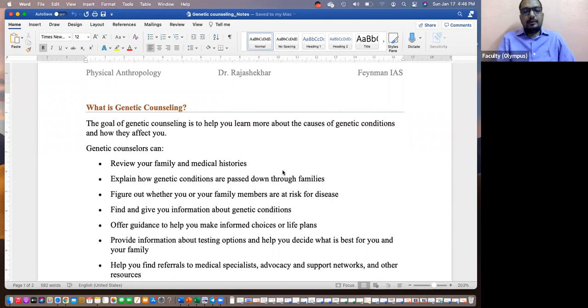Genetic counseling is a process where someone helps a couple to learn more about the causes of genetic conditions and how they affect them, and how they affect the people who are seeking help. So the goal of genetic counseling is to help learn about the causes of genetic conditions and how these genetic conditions affect someone, the couple in this case.